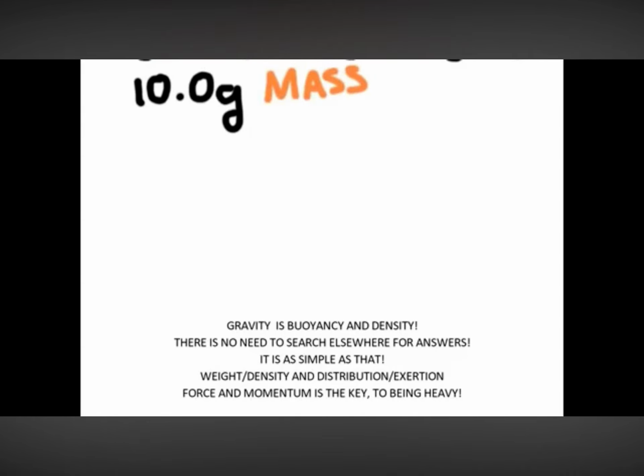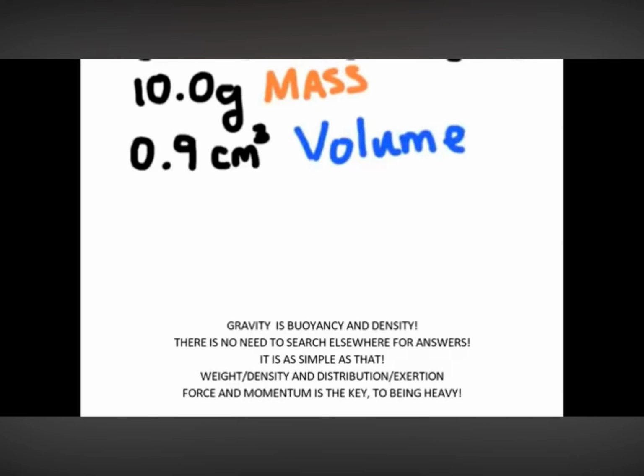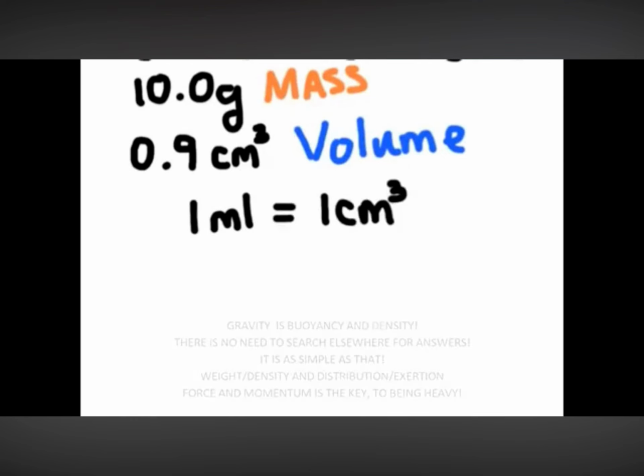10 grams of lead would occupy less than 1 cubic centimeter of space. Just a side note, when we're working with solids, we usually use centimeters cubed as a unit for volume instead of milliliters. Just so you know, 1 milliliter is saying the same thing as 1 centimeter cubed. And so we use centimeter cubes when we're talking about solids.